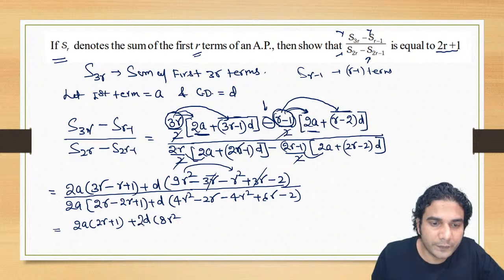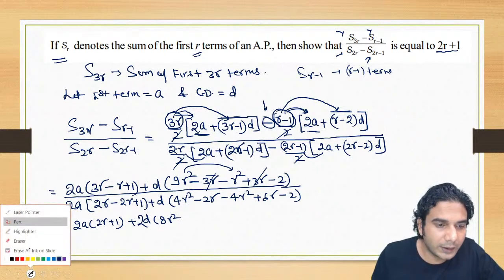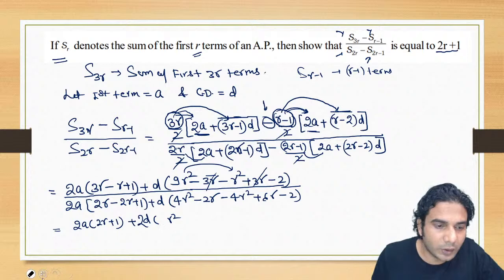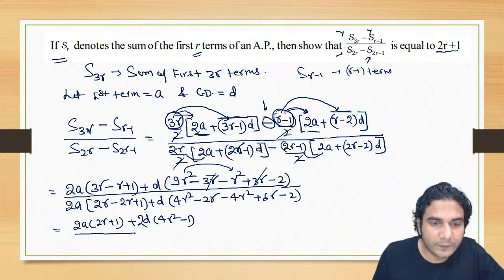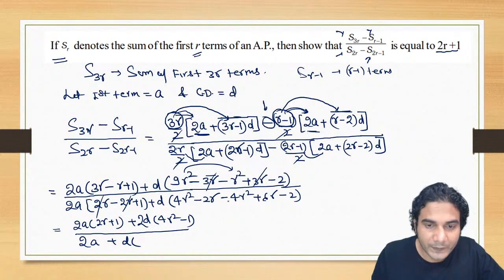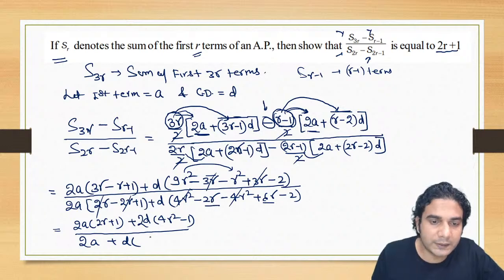You can take 2 common also. If you take 2 common, it will be 4r square, because it was 8r square and you are taking 2 common. 4r square minus 1, all right, divided by, it is not 2a only. You can see 2r and 2r will get cancelled, and plus d times of, see now it is so simple. 4r and 4r square will get cancelled. 6r minus 2r is 4r, and this minus 2 will be there. So in this also you can take 2 common.